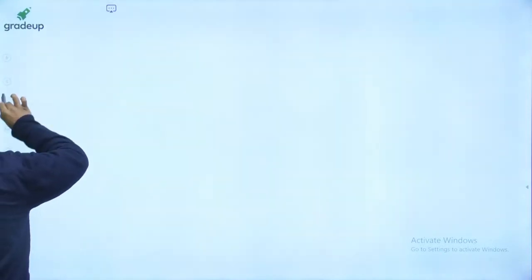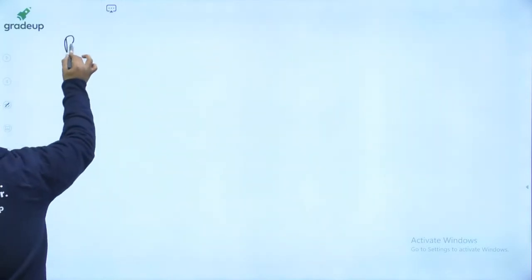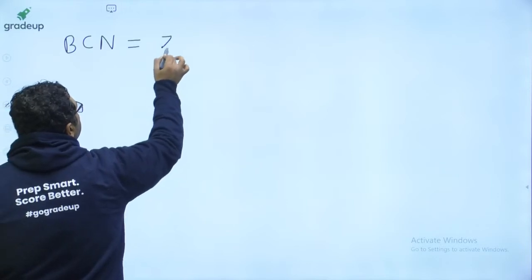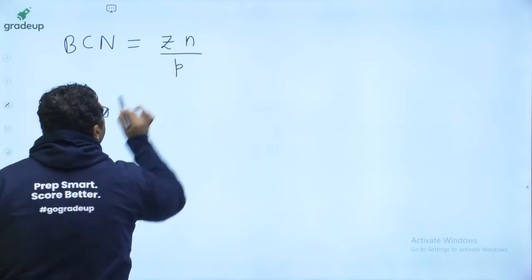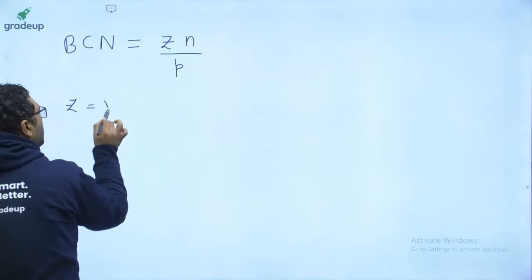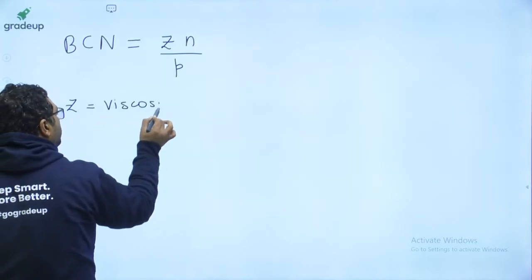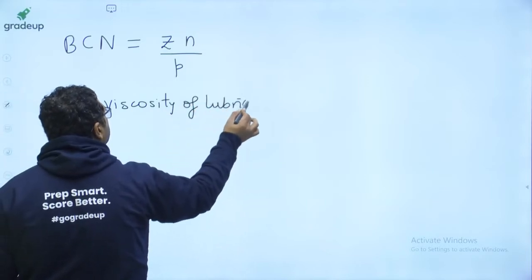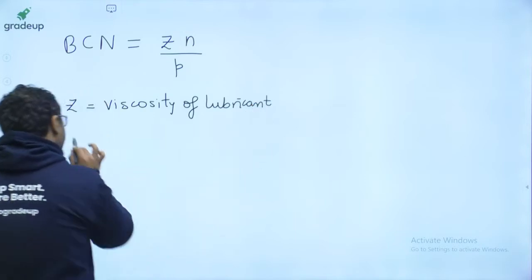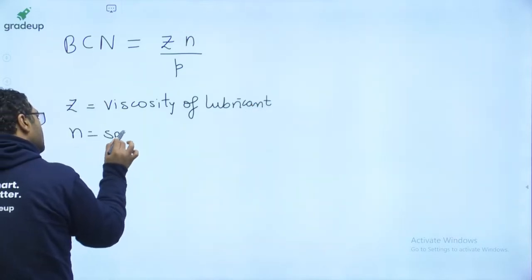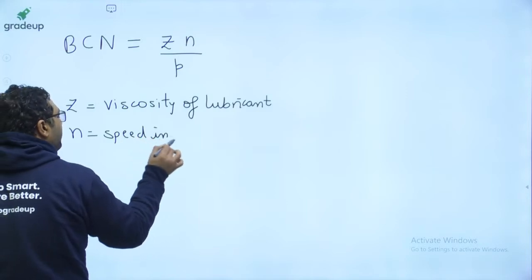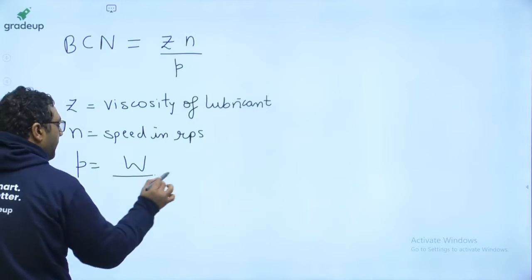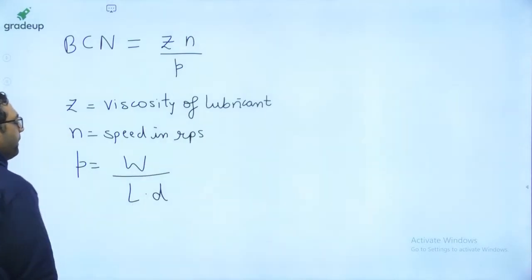So now the next thing is bearing characteristic number. Bearing characteristic number is defined as Zn by P. When we are talking about Z, it is the viscosity of lubricant. N is speed in RPS. P is W by LD.